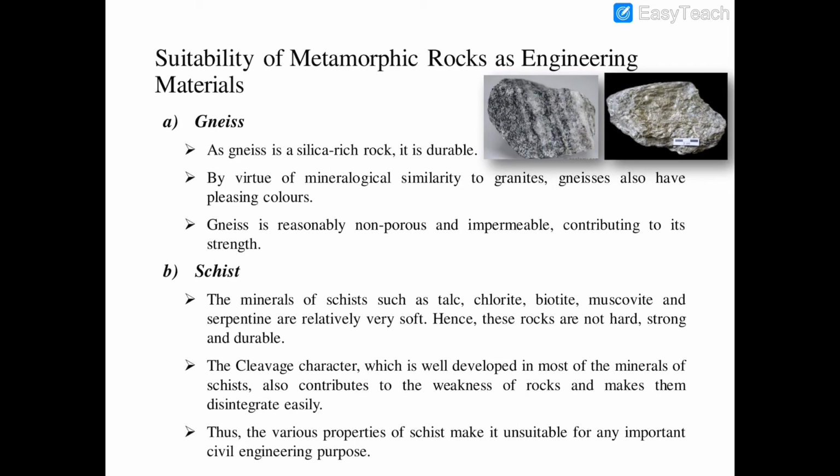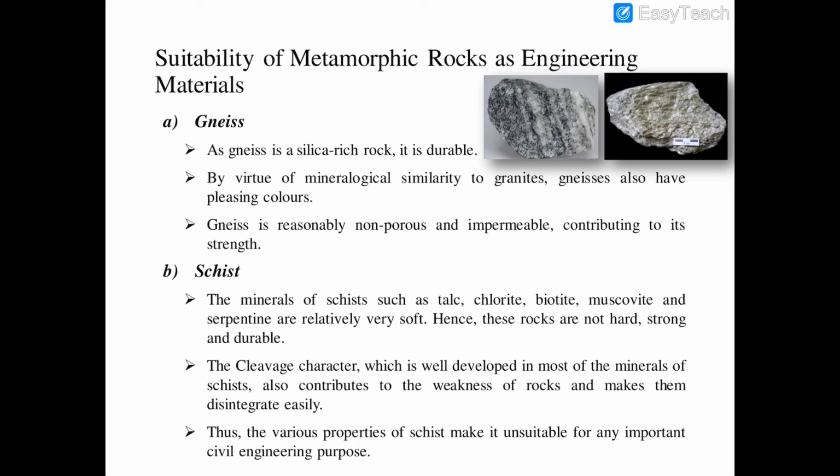Now let's see the suitability of metamorphic rocks as engineering materials. Means why these metamorphic rocks we can use for civil engineering purposes. Firstly, we look at gneiss. As gneiss is a silica rich rock, it is durable. By virtue of mineralogical similarity to granites, gneisses also have pleasing colors. Gneiss is reasonably non-porous and impermeable, contributing to its strength.